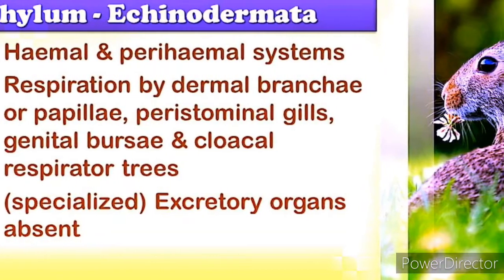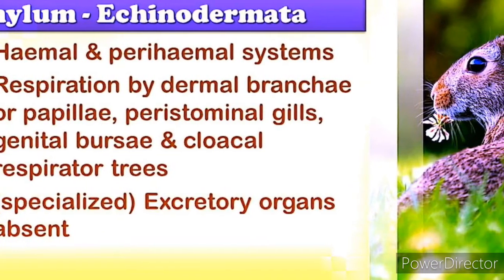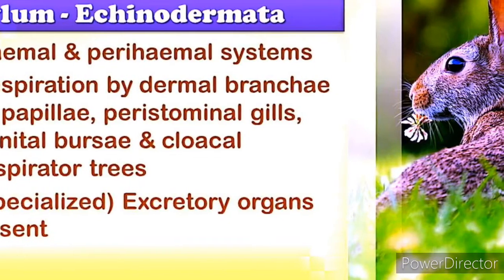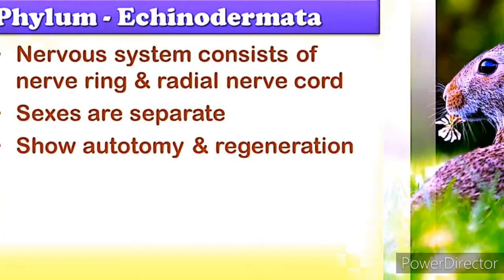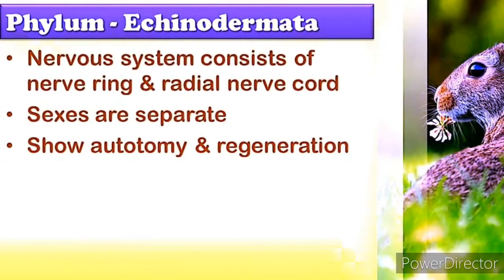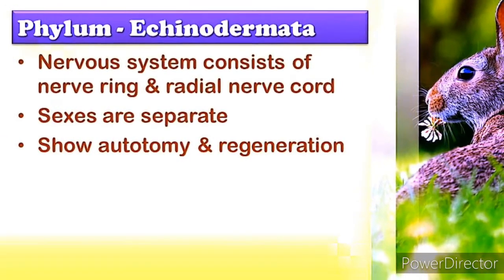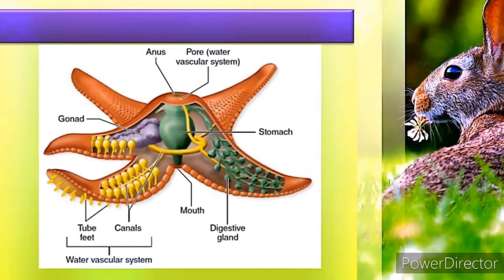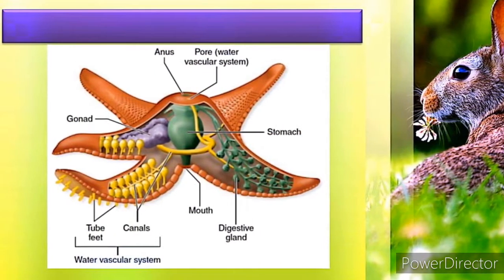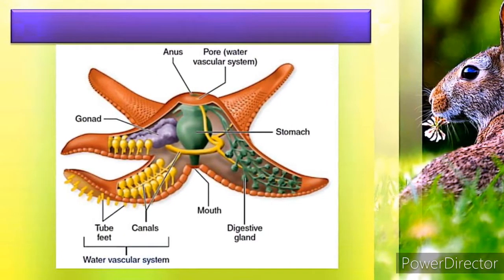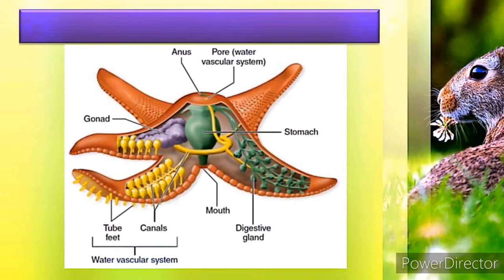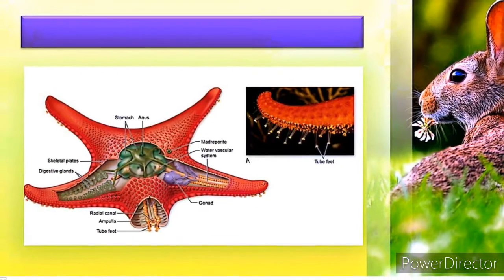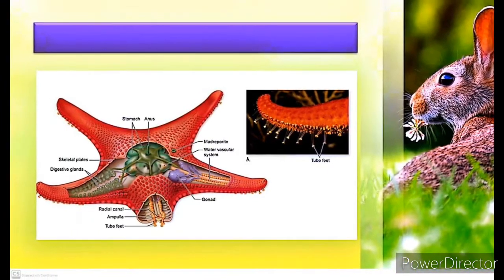Circulatory system is open. They have a calcareous mesodermal endoskeleton. Sexes are separate. They show sexual dimorphism. Tube feet are there for locomotion, I told you already. Fertilization is external. Development is indirect because they have a larval stage bipinnaria. Example, Asterias, Echinus.